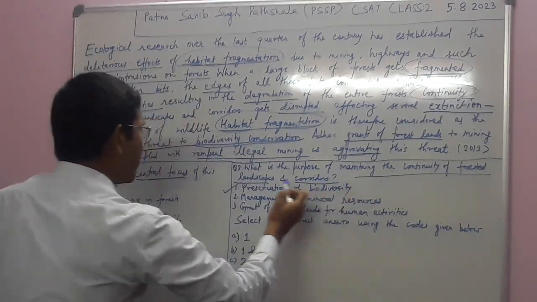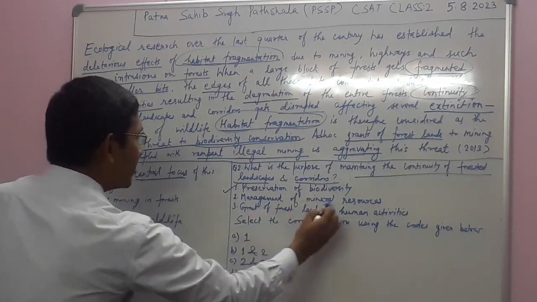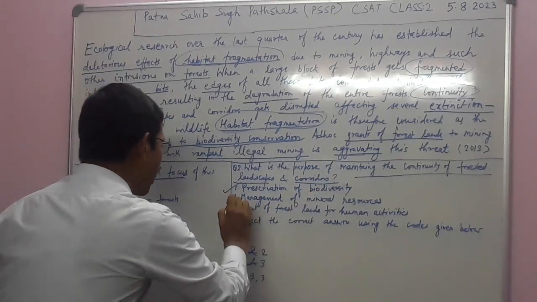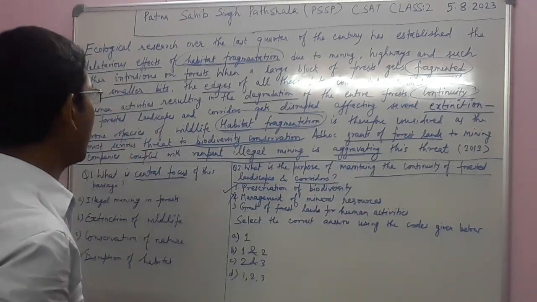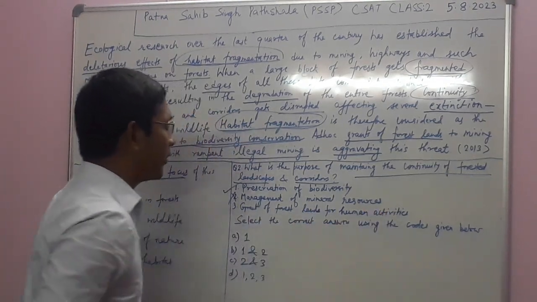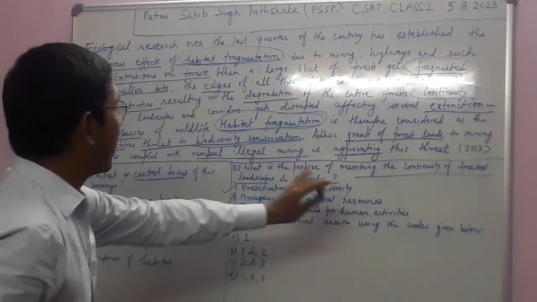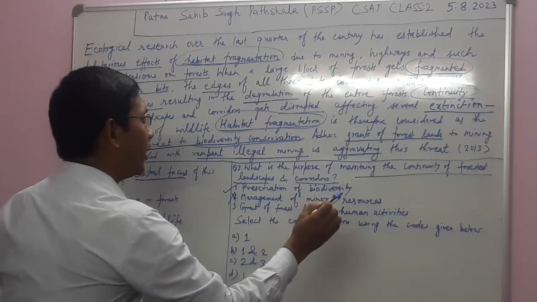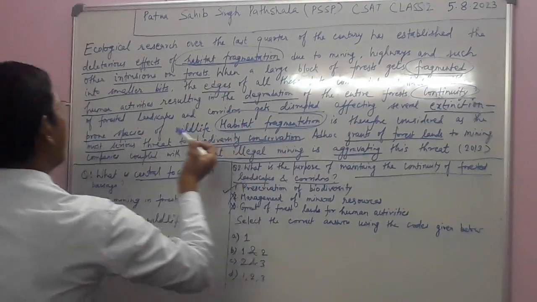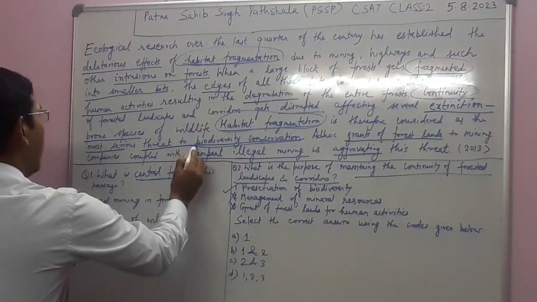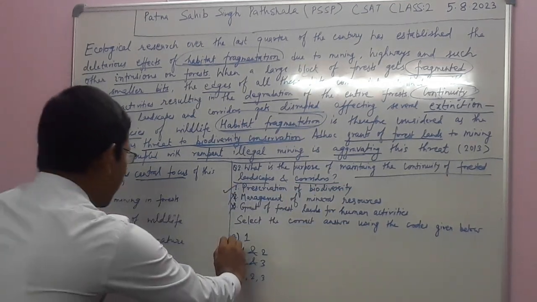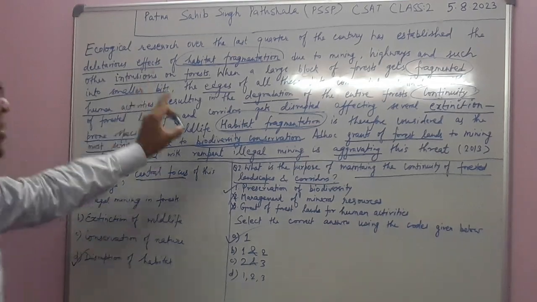Maintaining continuity of forested landscapes and corridors. Management of mineral resources is not the point in this passage, and is not the purpose of maintaining continuity of forested landscapes and corridors. Grant of forest landscapes for human activities is also not the purpose. The only purpose of continuity of forested landscapes is biodiversity conservation, that is, preservation of biodiversity. So the correct answer will be A. So this is the way.